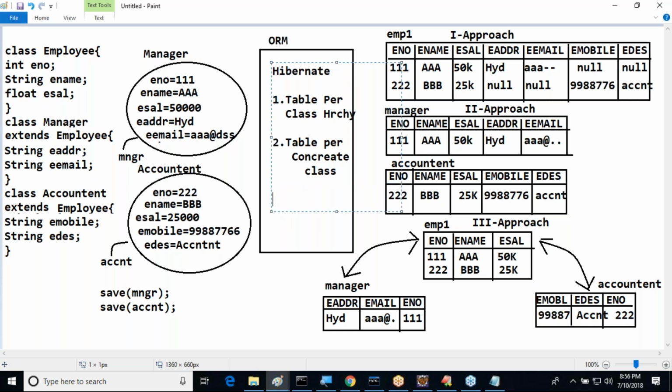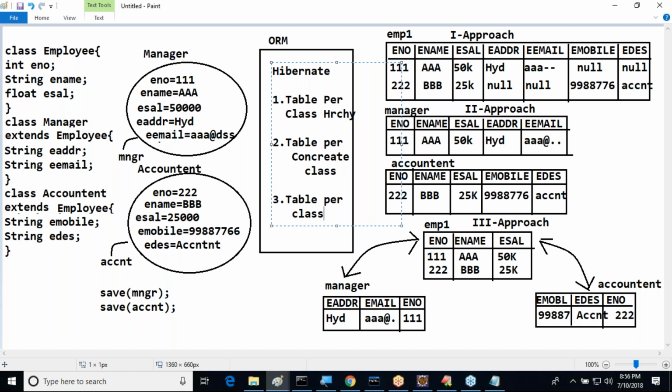Next one, third approach is which one here? Third solution provided by Hibernate is table per class. This approach is available. Table per class in the sense, for each and every class, a separate table we define clearly. That's it. Now these are the various approaches available.